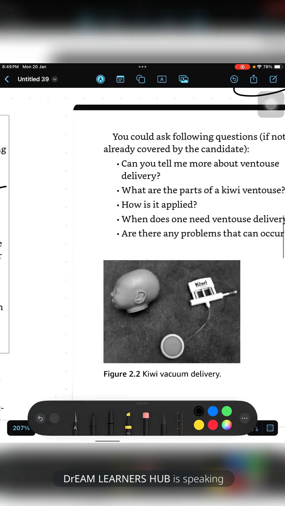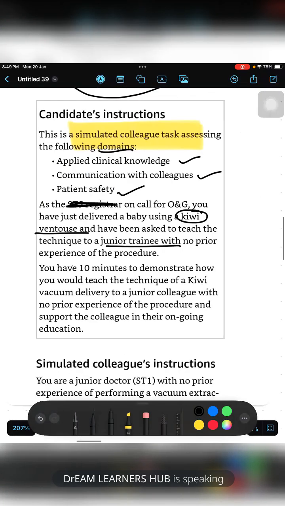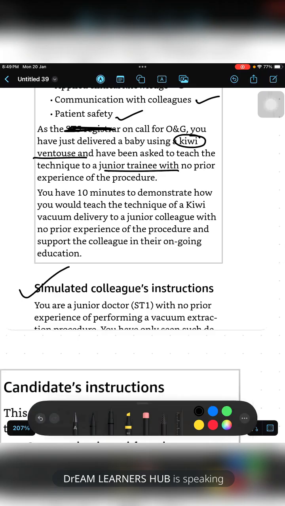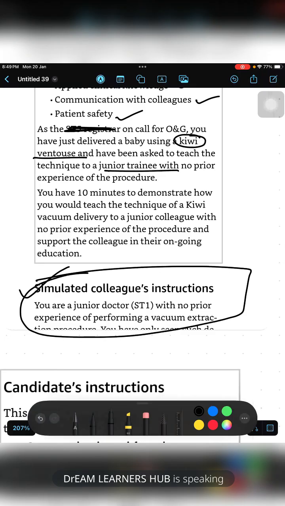See, in OSCE, there will be 2 instructions. The first is the candidate instruction, the second is the simulated colleague's instructions. This will not be shown to you. This will be shown to the role player who is playing the role of a colleague or a patient.